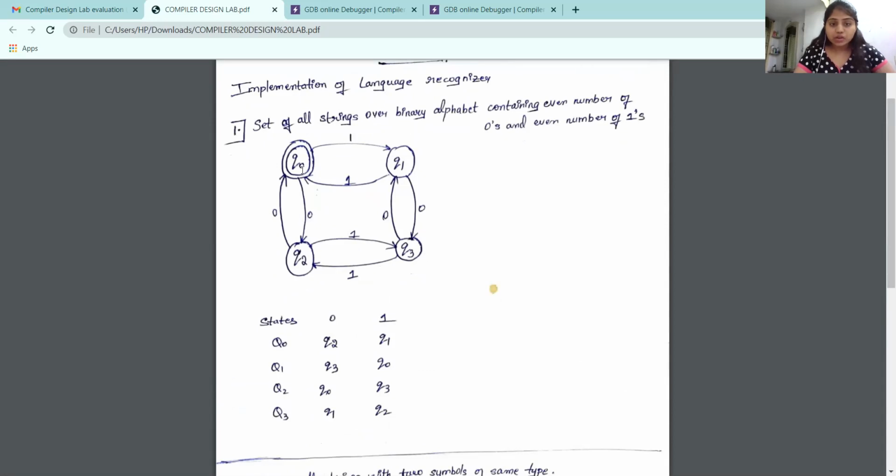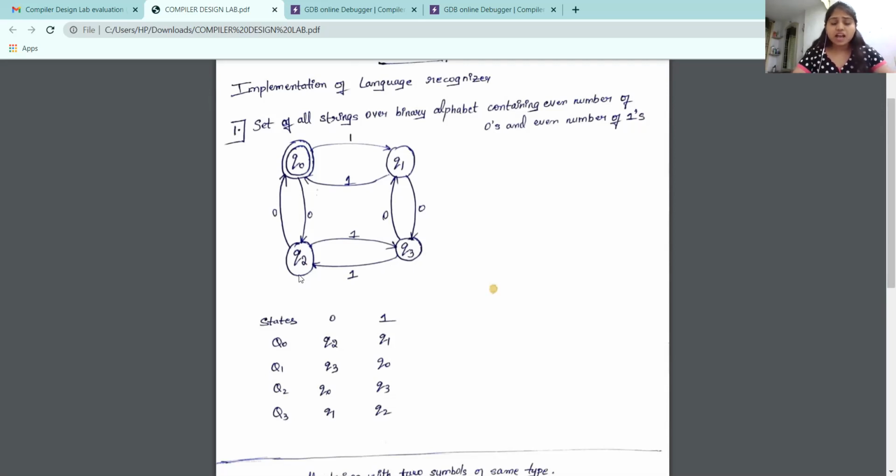Let us look into Q0. At 0, it goes to Q2, and at 1, it goes to Q1. In Q1, at 0, it goes to Q3, and at 1, it goes to Q0. At Q2, at 0, it goes to Q0, and at 1, it goes to Q3. And at Q3, at 0, it goes to Q1, and at 1, it goes to Q2.